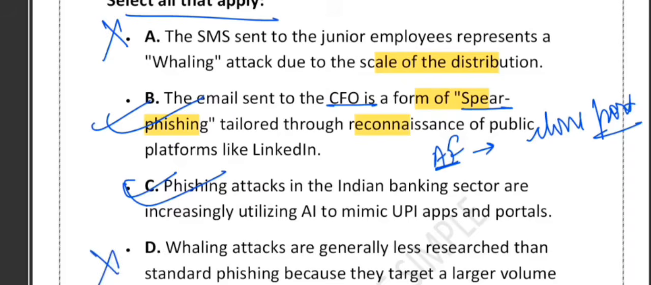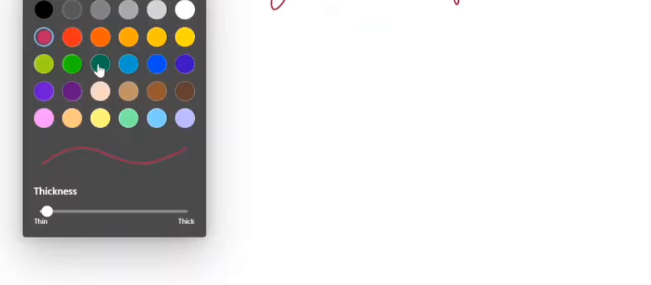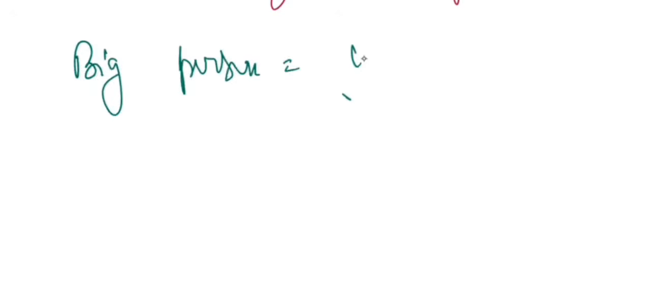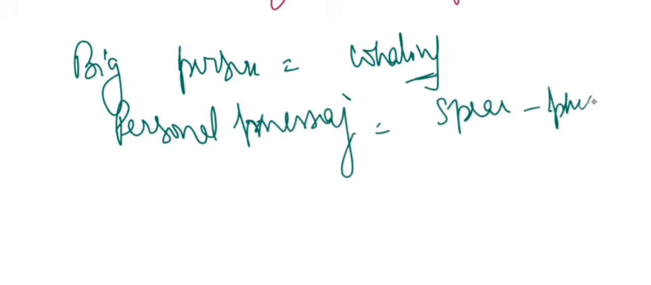So what is the final correct answer? B and C are correct. Let me tell you a memory trick to remember all this. Suppose it is a big person, then it is called whaling. Suppose it is a personal message, what do we call it? Spear phishing. Suppose it is a mass message,